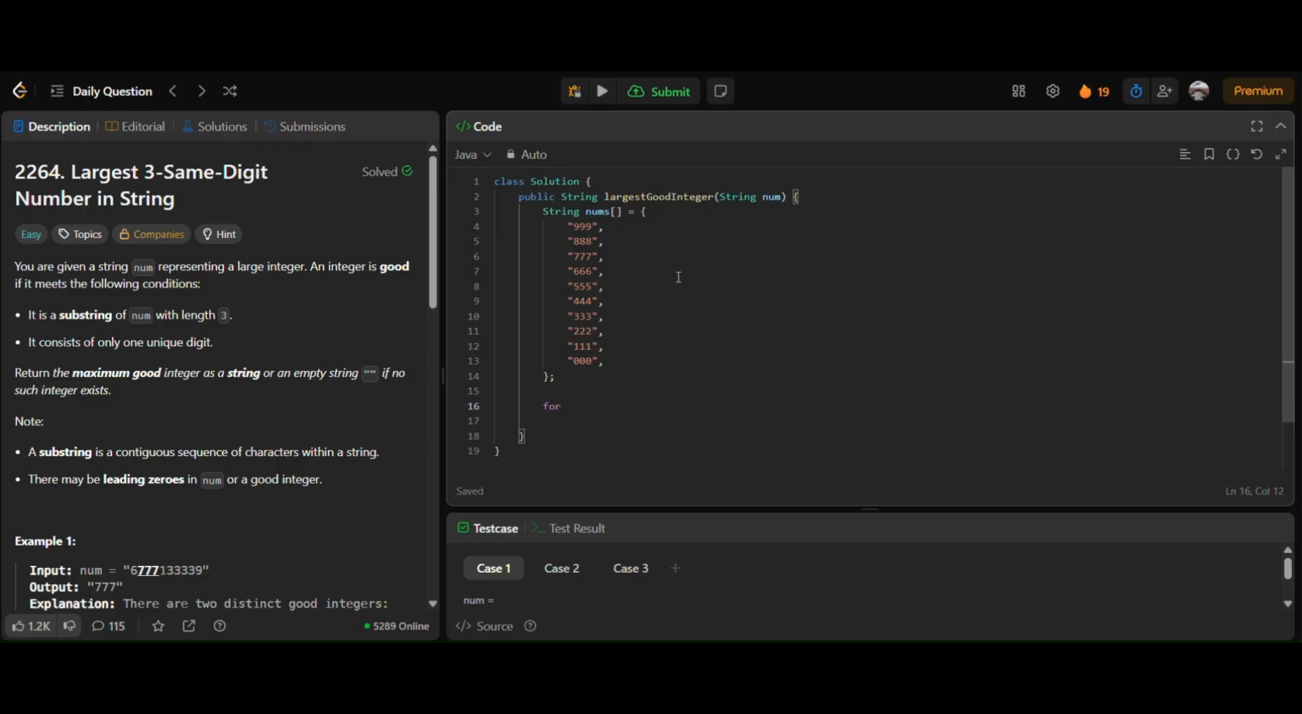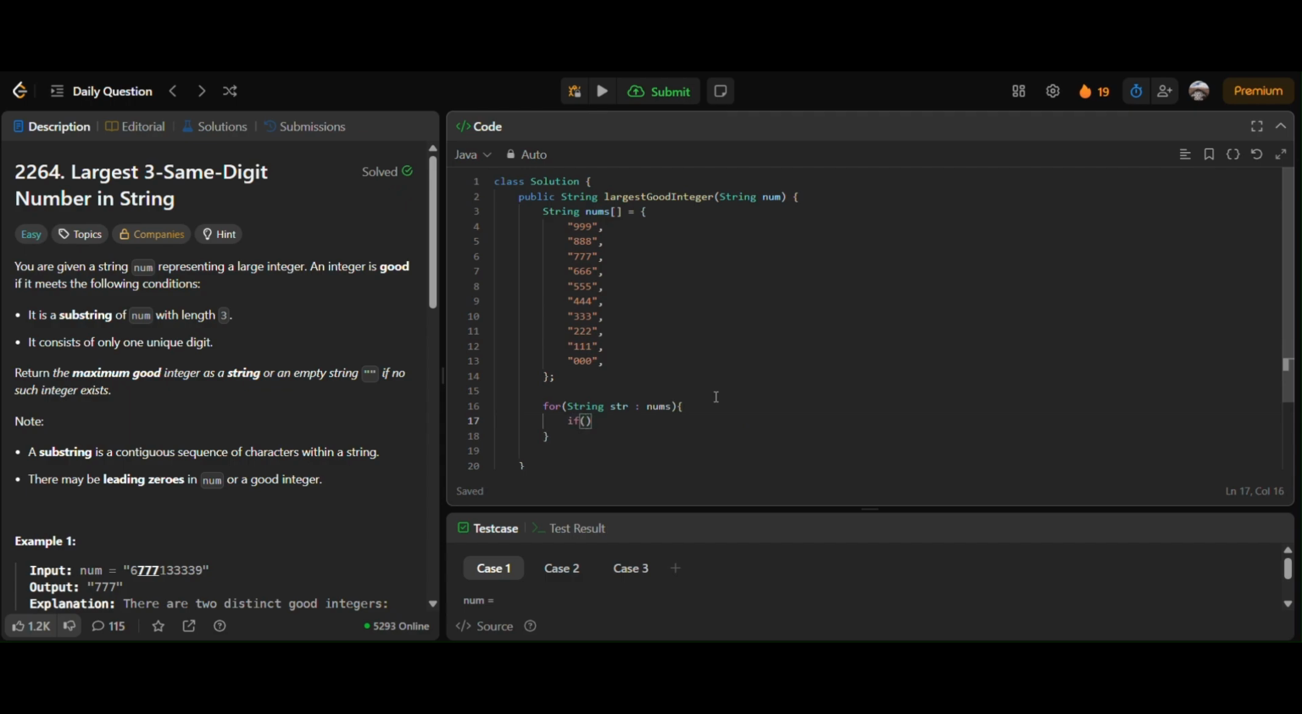So we'll iterate through a for loop, for each string str. Here we will be performing a naive search to find whether this particular string is present in the num or not. So we'll go through num.